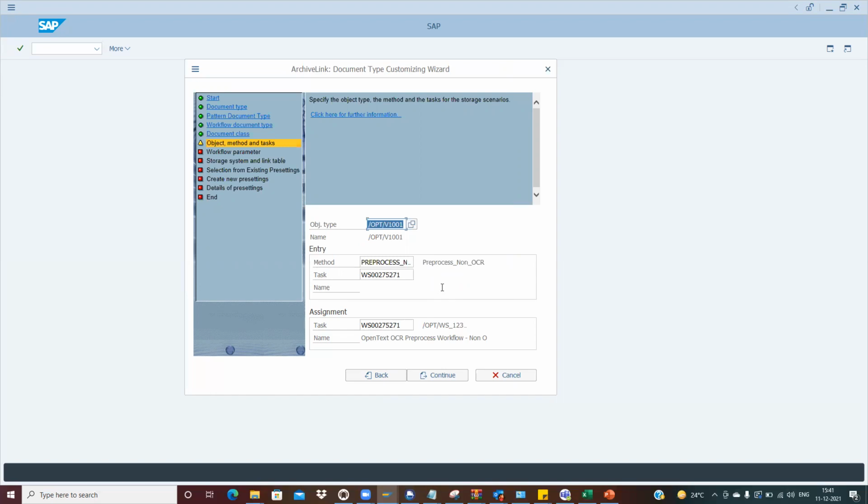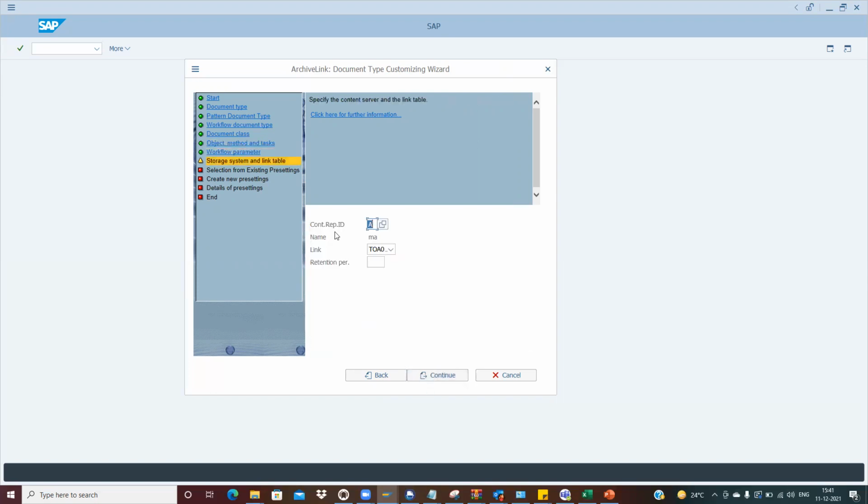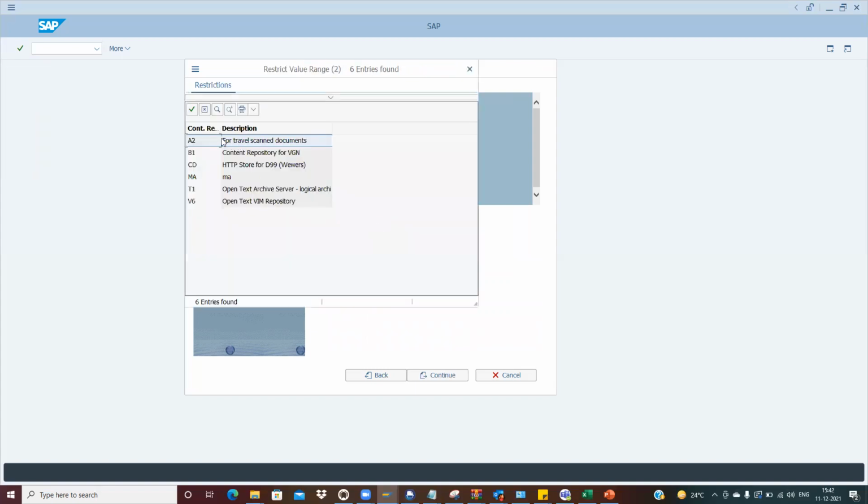Fine, got it. So whatever we are entering here, we have to put it in the task. Same thing, just continue. Now these are the two important things. One is the content repository. If you see, there are a few content repositories, always with a two-digit ID. You can see six content repositories. These will be created by the Basis team.